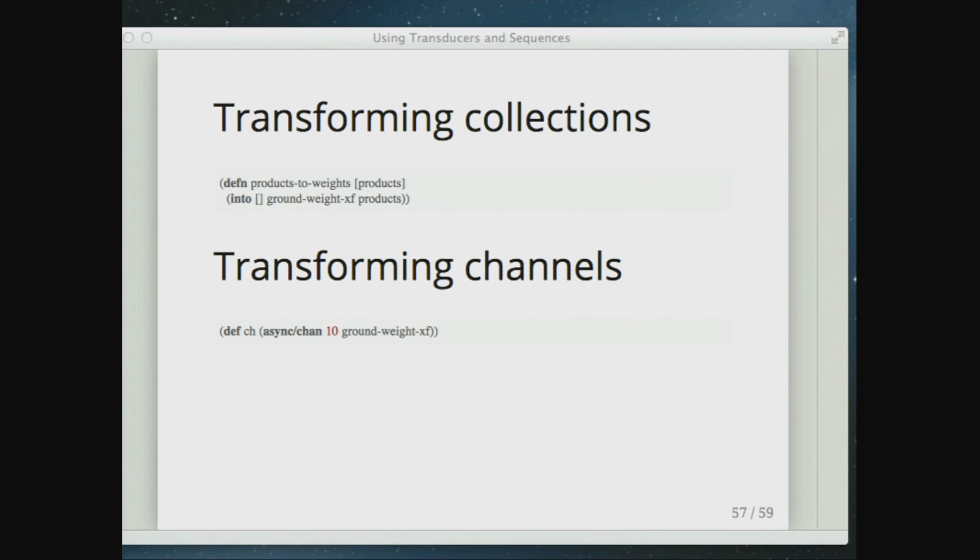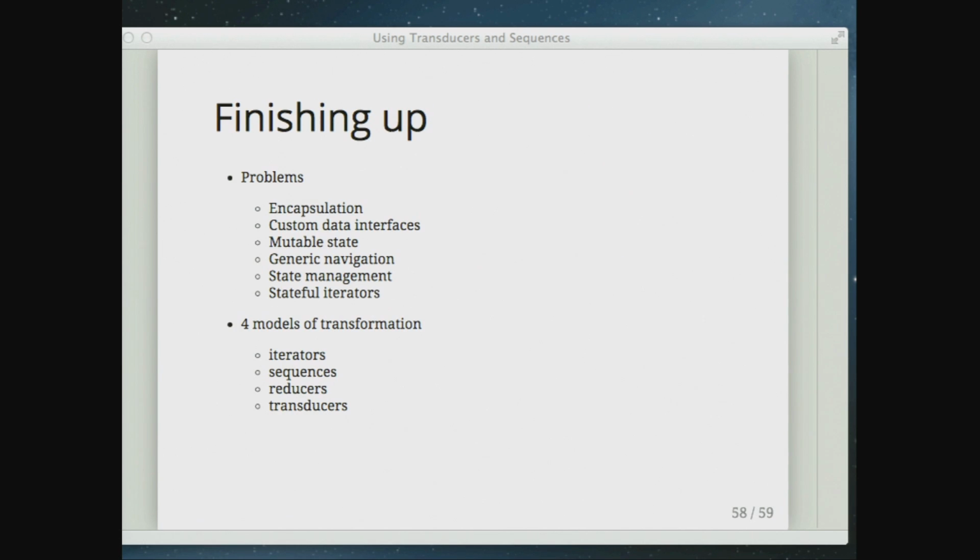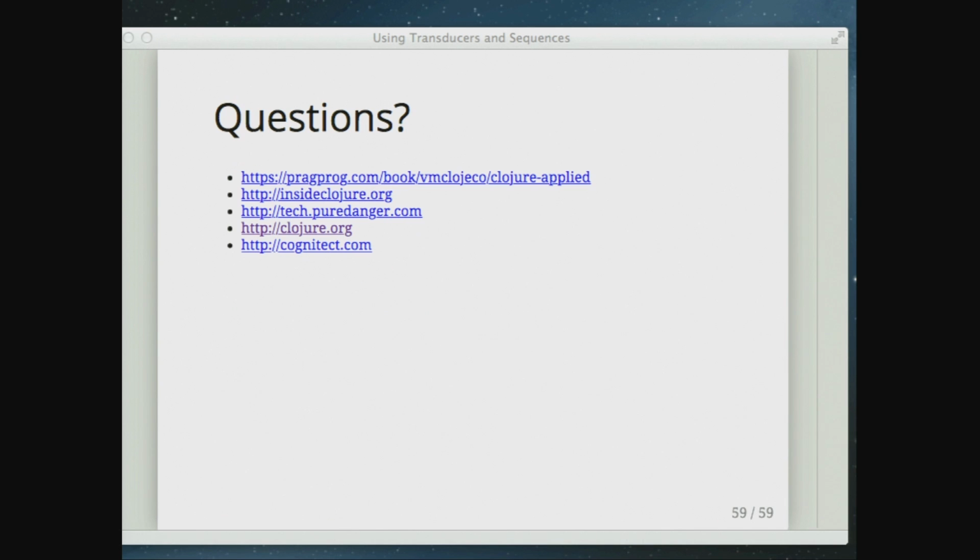We can do this in other ways. We can apply that to products, and here we're not reducing to a number. We're just going to get back another collection. We can transform channels asynchronously as they flow through these queue-like things. That's really all I wanted to talk about. We've talked about four different models of transformation. That's all I have. So, any questions?